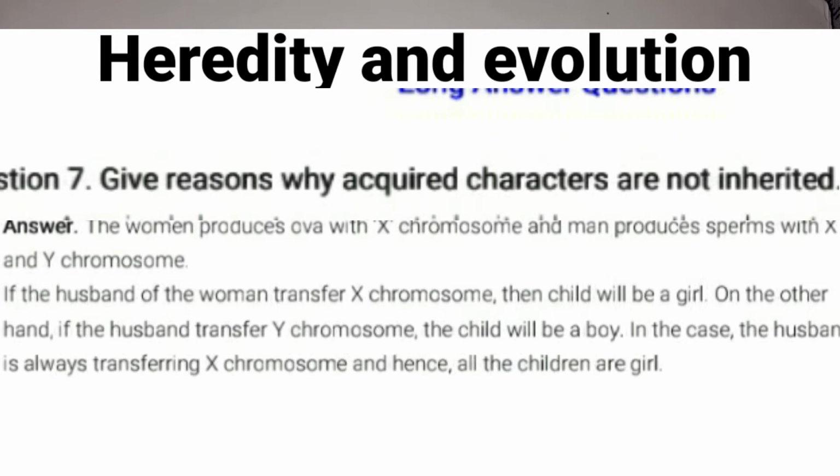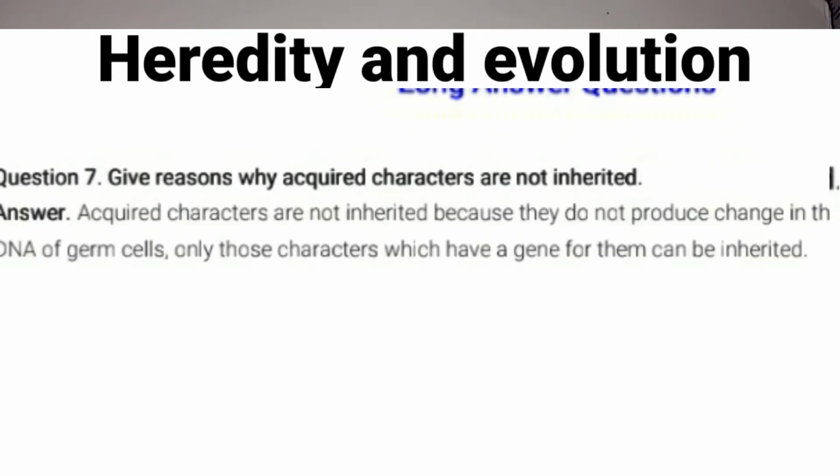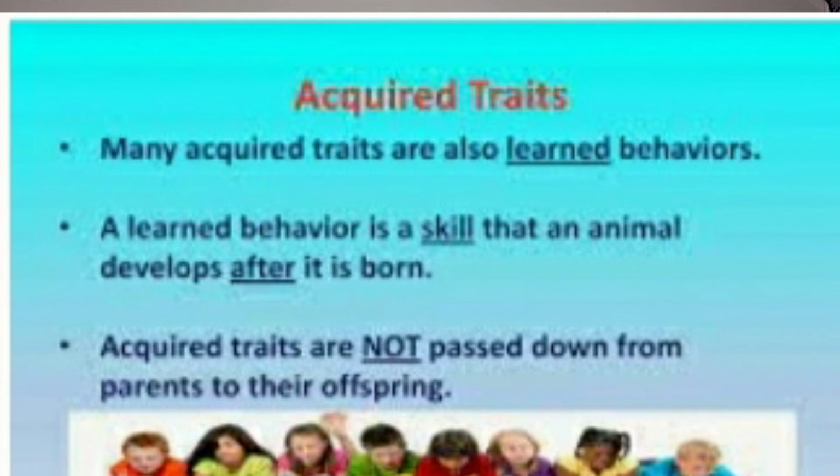Now the next question is, give reason why acquired characters are not inherited. You have to give the reason why acquired characters are not inherited. So you have to first know what acquired characters are, children. Acquired characters are those characters which are not passed from parents to offspring. So you have to remember this, children. Acquired characters are not passed from parents to offspring. They are learned behaviors.